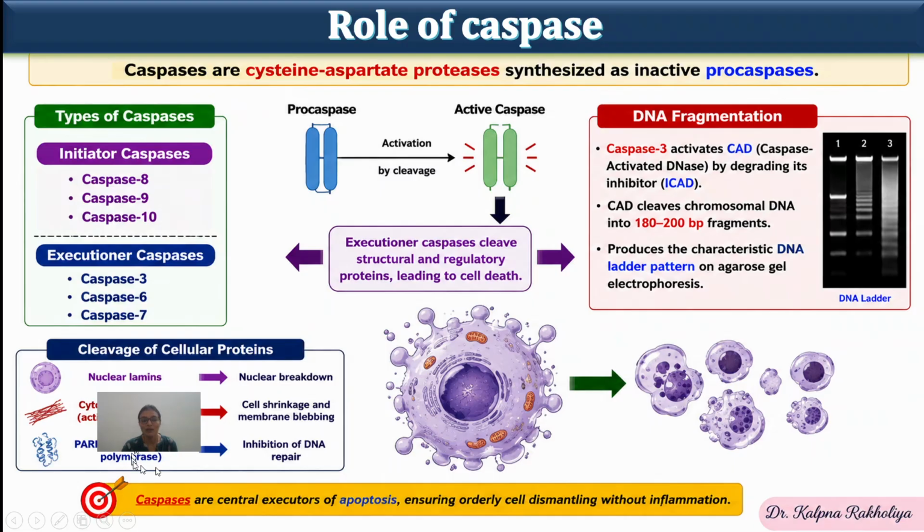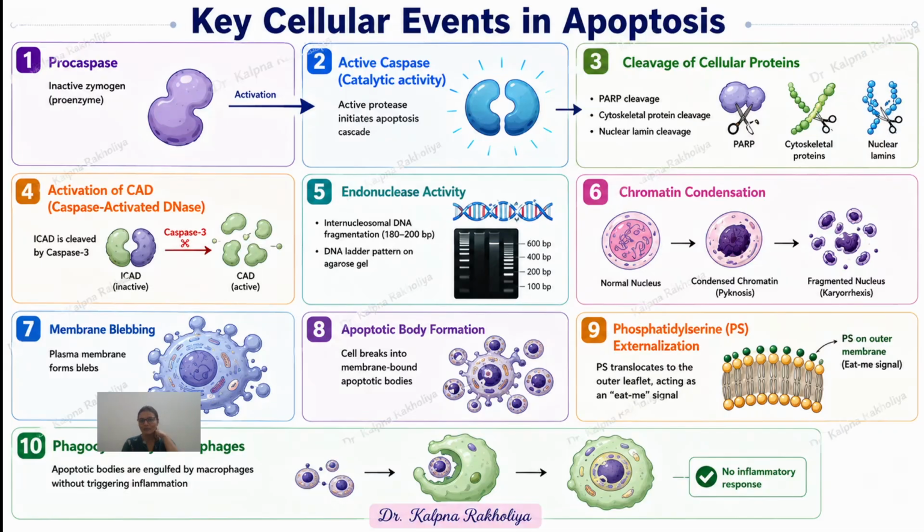Poly-ADP ribose polymerase, which is involved in DNA repair, also starts to break down. Here DNA repair is not possible, that's why the apoptosis process occurs. This enzyme will not repair during apoptosis, so it is broken down. These are the roles of caspase.